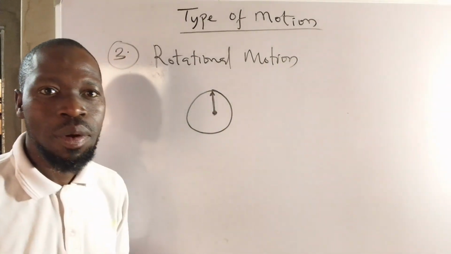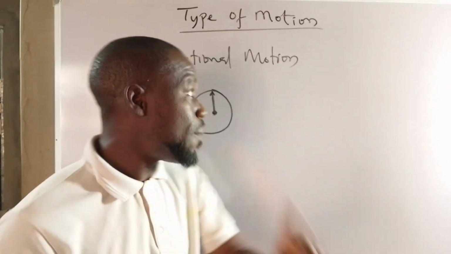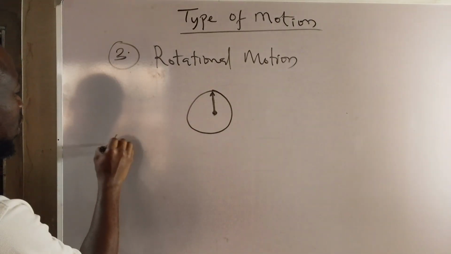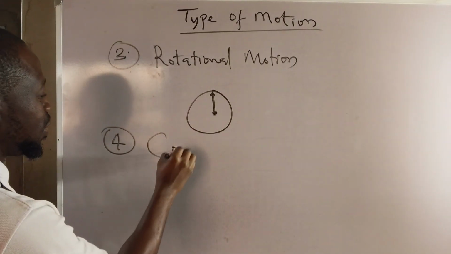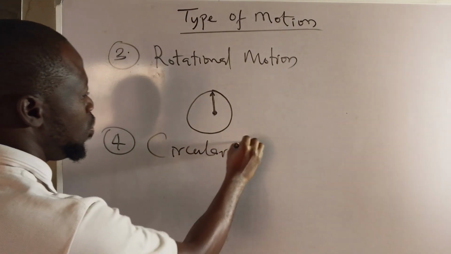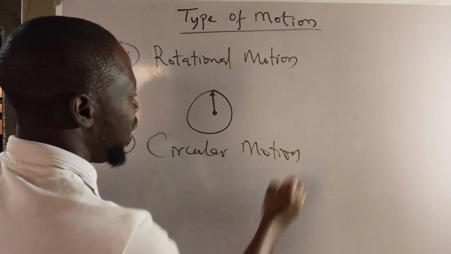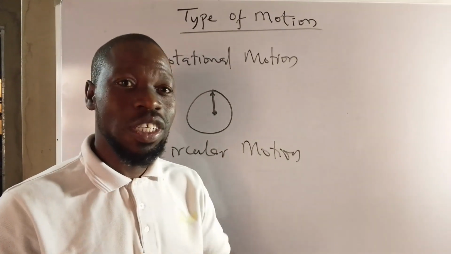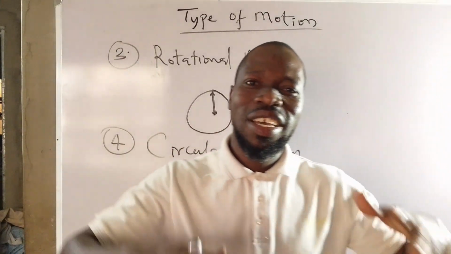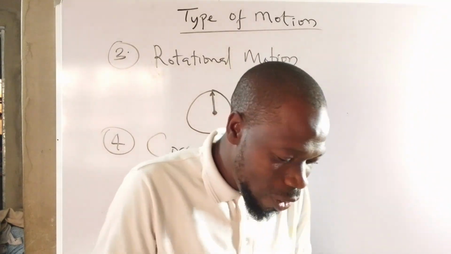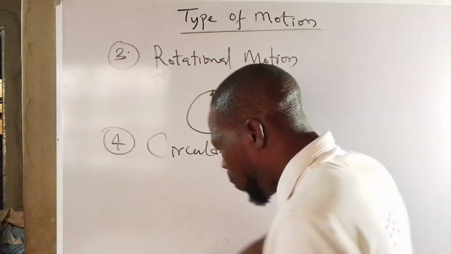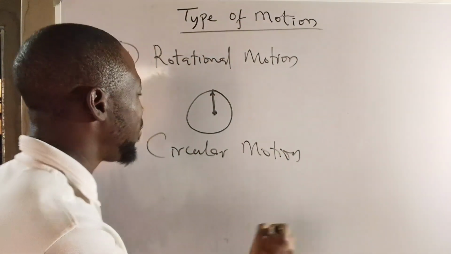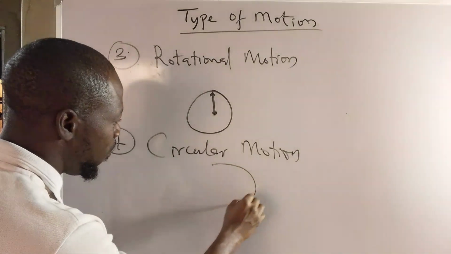That leads us to the fourth type of motion that I'm going to talk about, which is circular motion. Now, circular motion is different from rotational motion in the fact that it is not rotating about an axis, but it is moving around a circle. The circular motion is a motion of an object that moves around a circle.